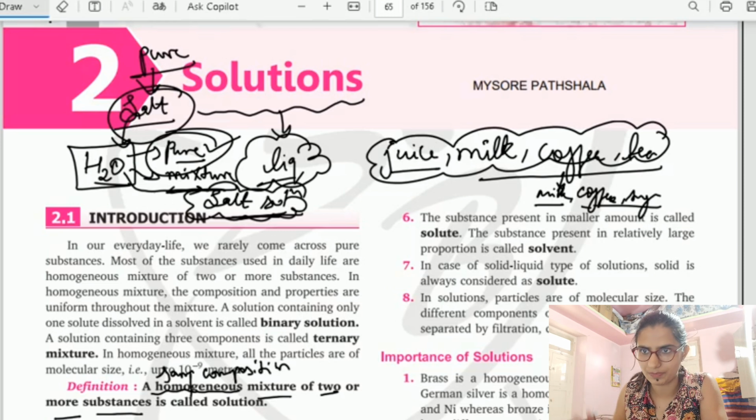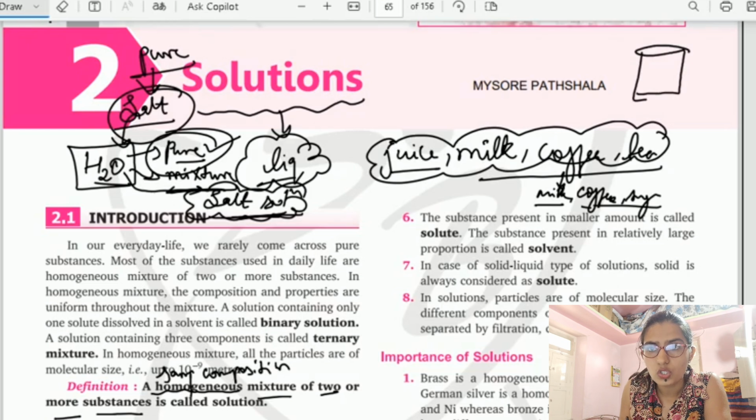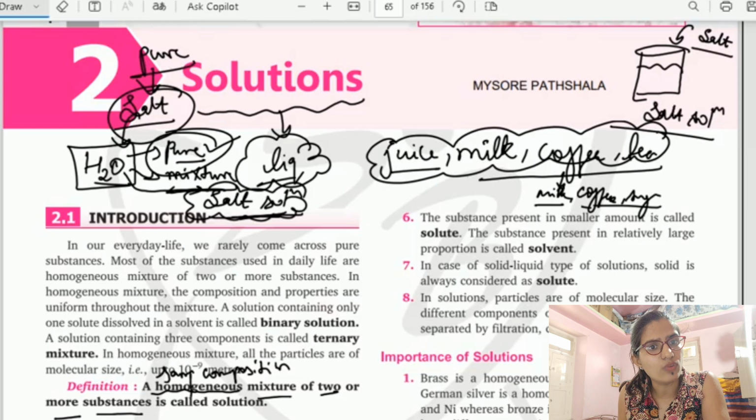So what is the meaning of that? Let us understand that. Consider a glass of water. To that I have added a small spoon of salt. And after adding salt, I got a salt solution. Can I separate the salt and water now by any physical method, like filtration, right? Can I get it? No. A spoon of salt, I can't get it back by physical methods, right?